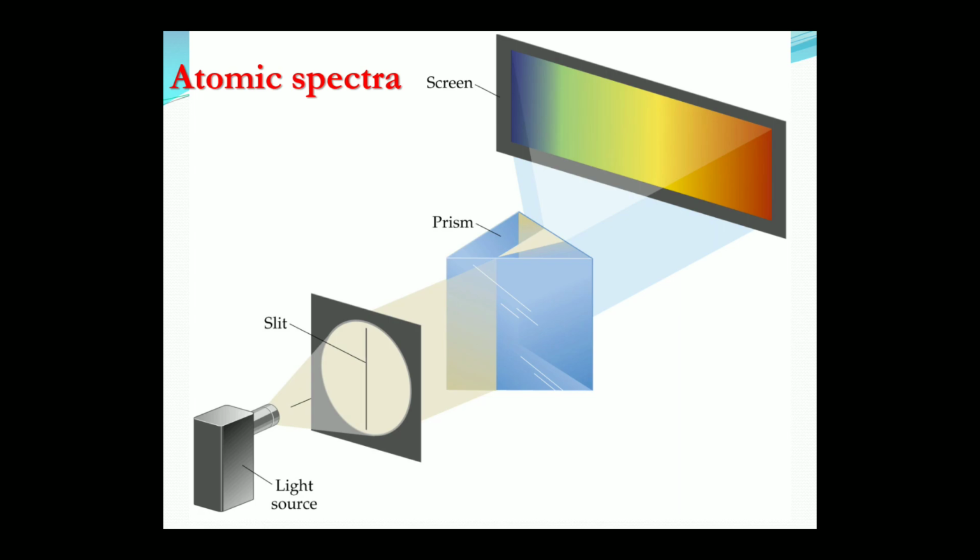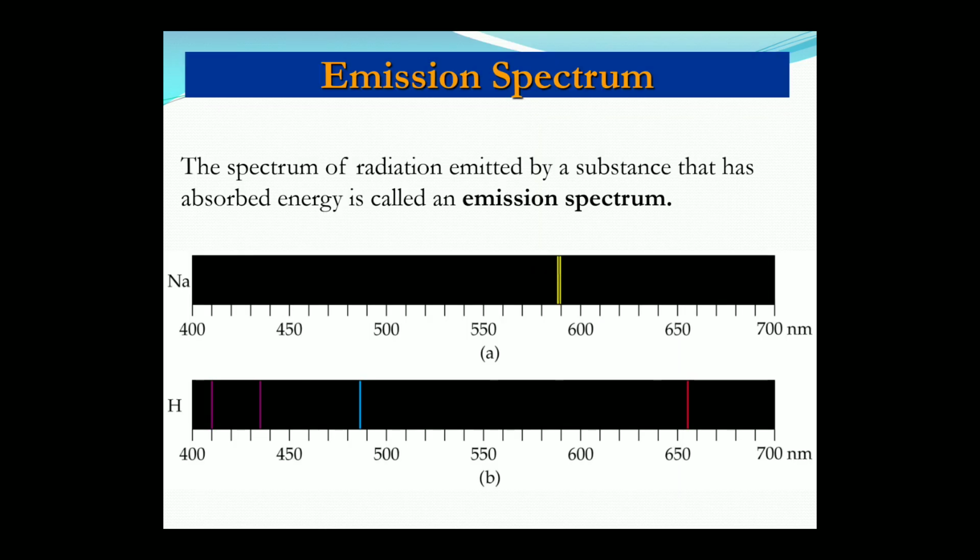Basically in this experiment, there is a light source through which a beam of light gets generated and it is passed through a slit, so that there will be a narrow beam of light, and when it falls on the prism, after going through the prism, there will be a screen on which we can see the atomic spectra. Now talking about the emission spectrum, here you can see a spectra of sodium band and the hydrogen band.